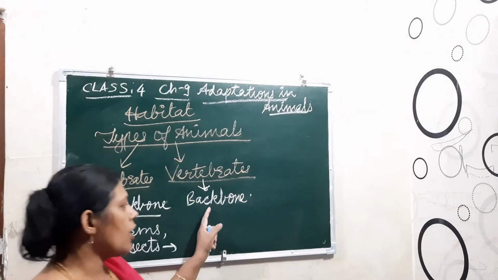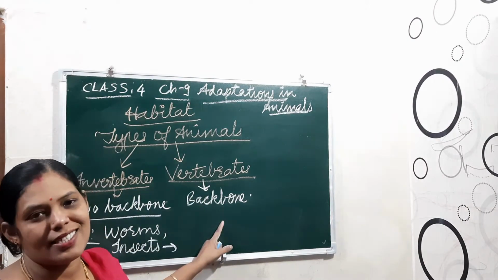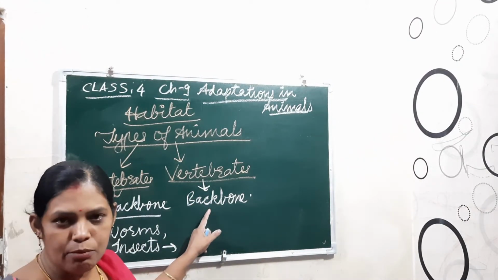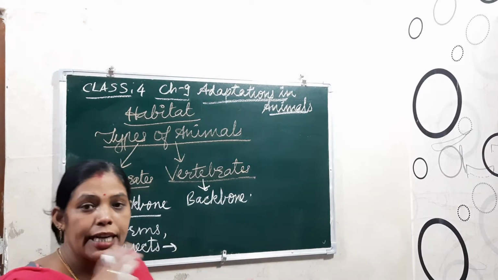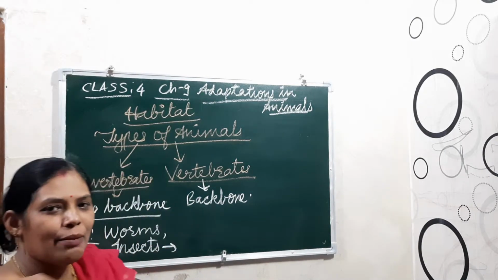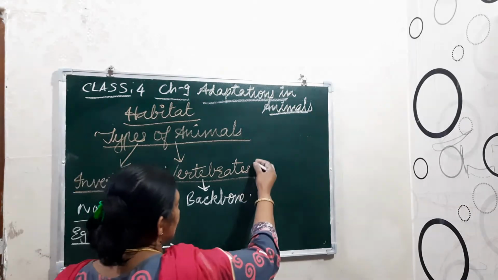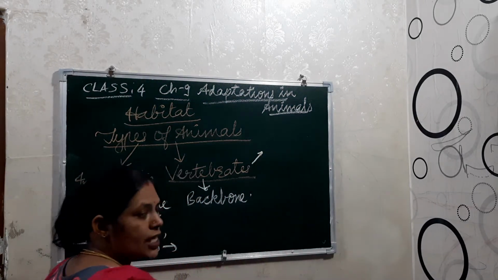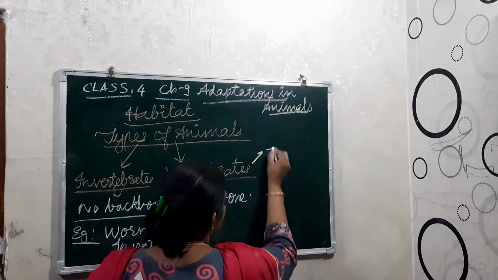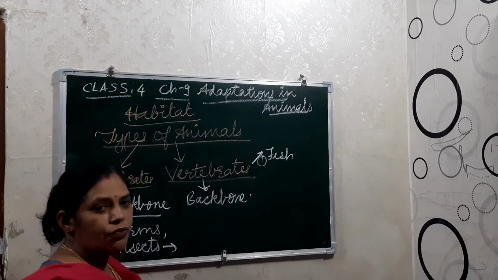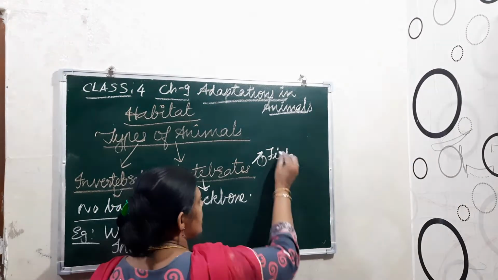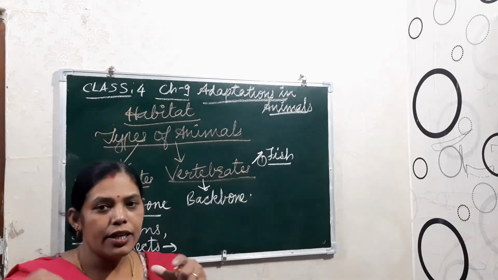And now we are talking about the vertebrates, which have the presence of backbone. Okay, and according to that, the vertebrates are divided again into some more groups. See, those who are vertebrates, the first one is fish. Okay, this fish, its habitat is water.